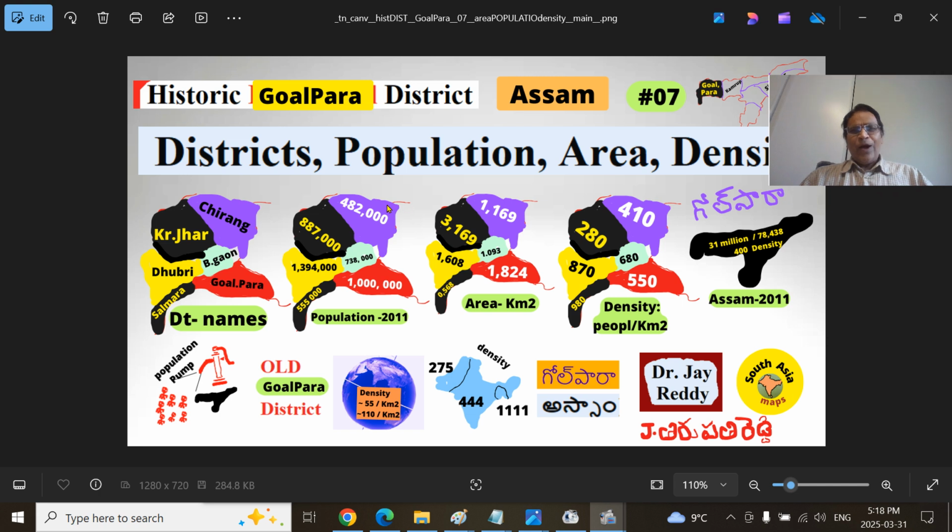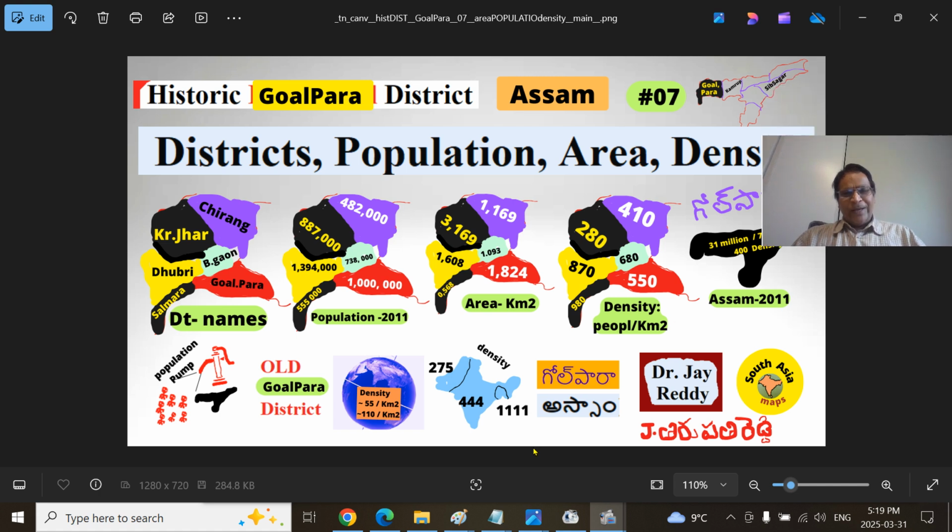How do the Goalpara region districts compare with the Assam province, with Bharat, and the entire South Asian region, on either side of the Radcliffe line? How do they compare with global population densities? After this presentation, you will get great clarity about that.